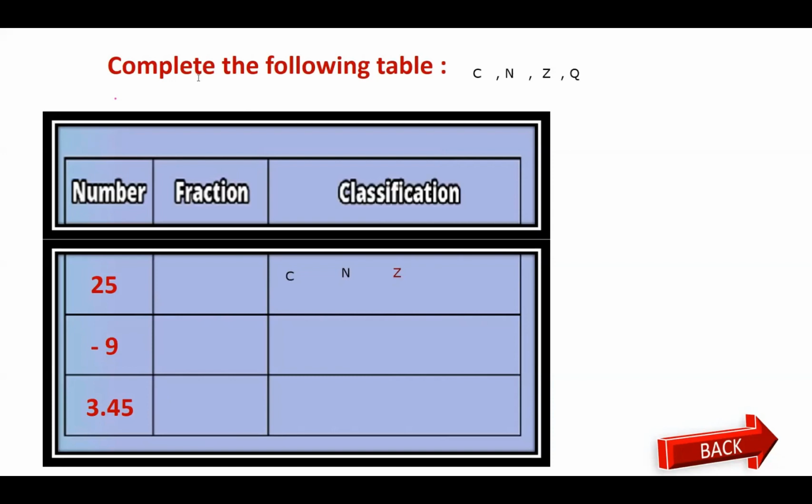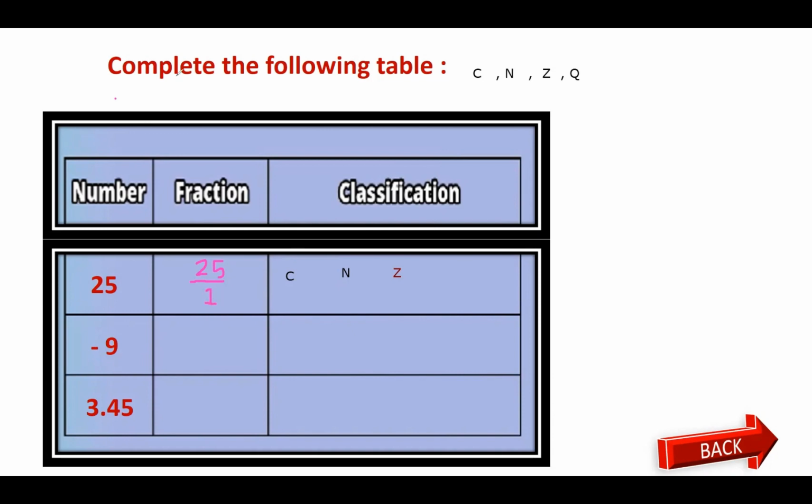Is it a rational? In order to make sure this is a rational number or not, I'm going to put it in the form of a fraction. How can I put 25 as a fraction? 25 means 25 over 1. So you have a denominator which is not 0.